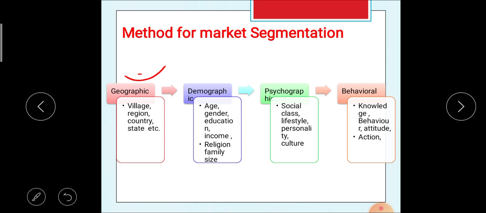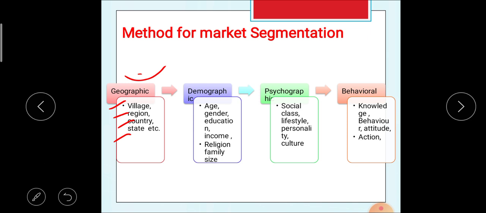Under geographic market segmentation, the markets are divided into village market, region market, country market, state market or international market. This is the first method of market segmentation.